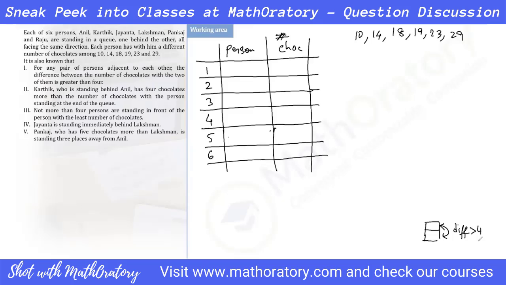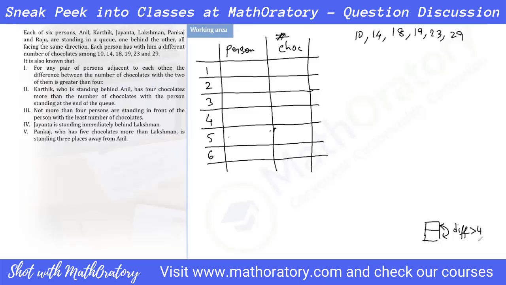Second point says Karthik, who is standing behind Anil. This doesn't say that Karthik is standing just behind Anil. It just says that Karthik is standing behind Anil. Karthik has four chocolates more than the number of chocolates of the person standing at the end of the queue. So this is relating the person at the end of the queue with Karthik.